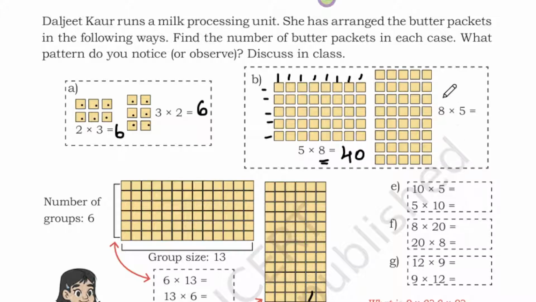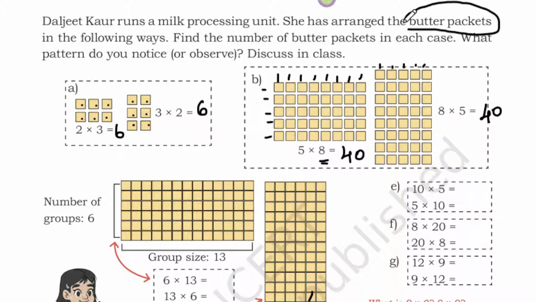But here the same thing, you are going to get the same answer. 8 fives are 40, but what happened? It is only 1 2 3 4 5, 5 columns and 8 rows. But the butter packets are the same.